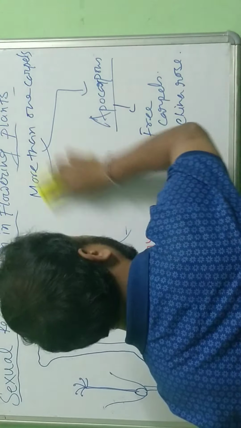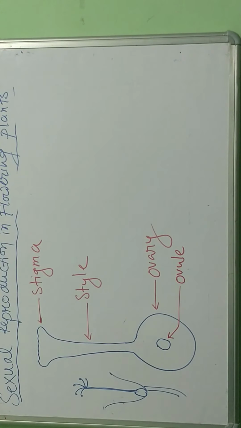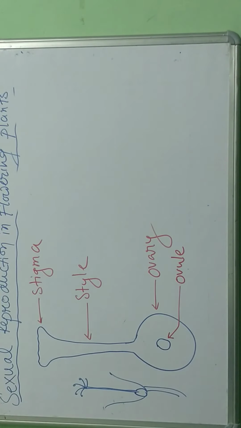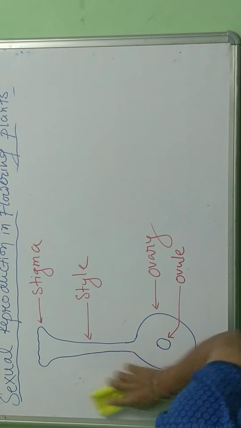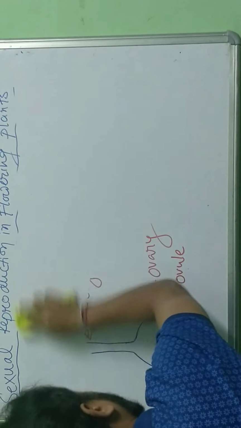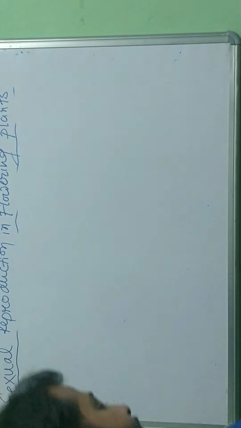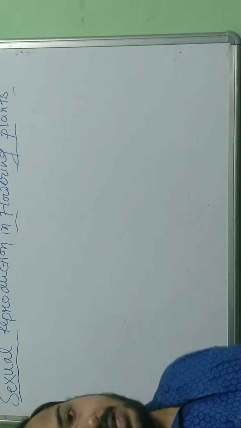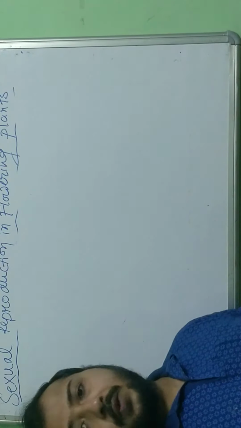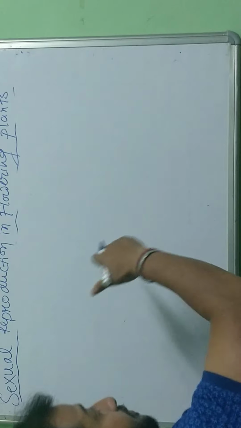Now you will see this ovule. The diagram of ovule is very important for you. I will draw now this ovule in detail. Now see how I am going to draw this ovule diagram. It is a very easy way to draw. There are 5 steps. In 5 steps, I'll complete the diagram. You have to practice the same way.